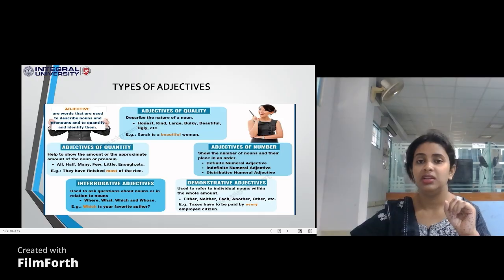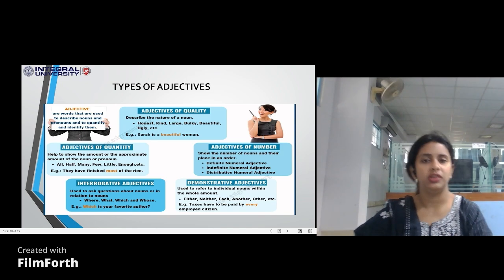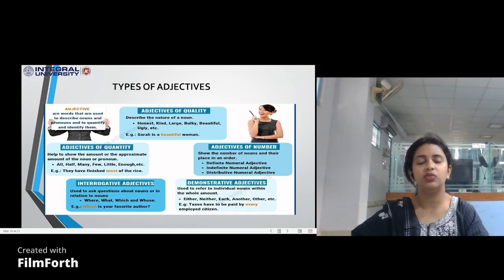My uncle is a strict man. What kind of man? What is uncle's quality? That he is extremely strict. So that is again an adjective of quality. Quality can be anything, any quality of a person. The person can be tall, white, black, loud, intelligent, intellectual, strict, happy. So all of these are the traits, the quality of any person.